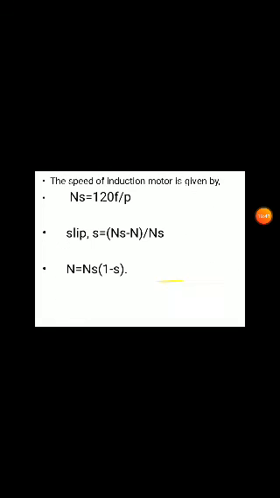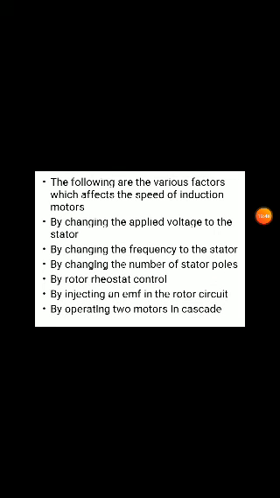We already know from this that N is approximately Ns, where Ns = 120f/P, with P the number of poles. So the speed changes by changing the number of stator poles. Next, by rotor rheostat control, which means we can change the rotor resistance also. Next one, by injecting an EMF in the rotor circuit, which means a separate voltage is given to the rotor circuit to control the speed also.